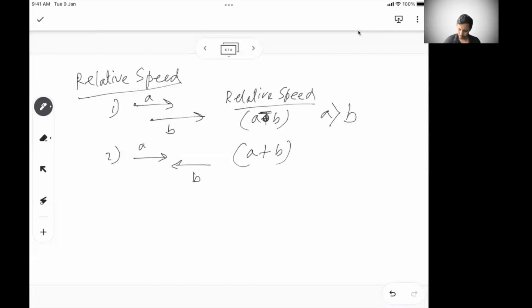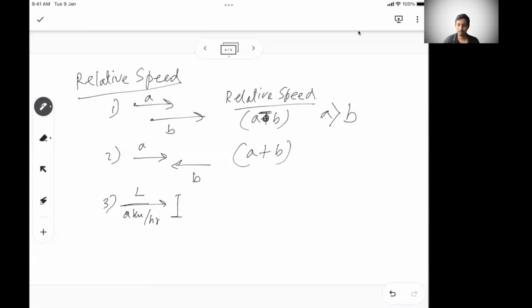Let's say, and we will see some of the train concepts here also. Let's say there is a train moving, and then there is a pole, or let's say a tree. Obviously, when a train is crossing a stationary object, there are two kinds of stationary objects. Let's say the train is moving at A kilometers per hour, and the length of the train is L. In this case, the stationary object, the tree or the pole, does not have any speed.